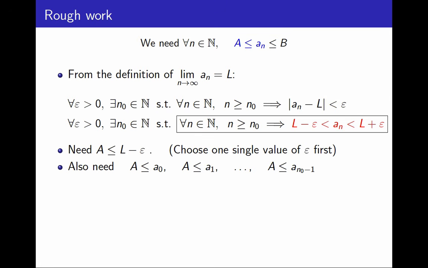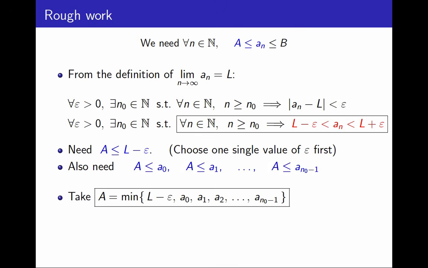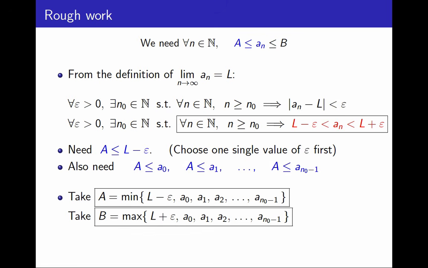I can simply take big A, look at all the conditions I need on it, they are in blue. I will take big A as the minimum of all those things. I can do that. The minimum of finitely many numbers is a number. If there were infinitely many conditions, then I wouldn't be able to say that because I don't know what the minimum of those is. But with finitely many conditions, that is fine. And that is it. That is the value of A I need in the proof, which was the most difficult step. A similar construction will work for B, and for B we will simply take the maximum of L plus epsilon and all those terms.